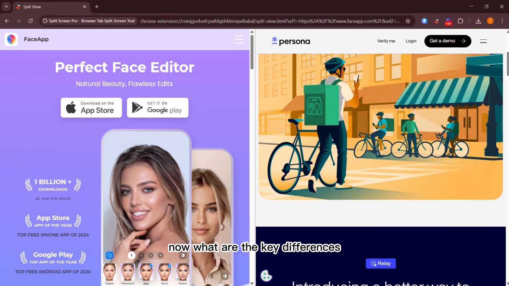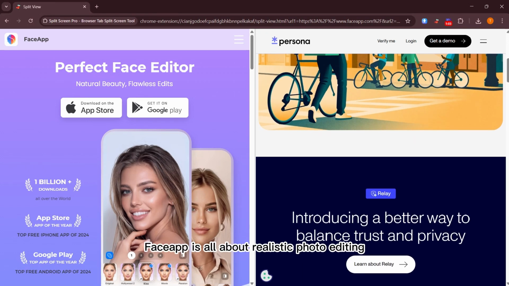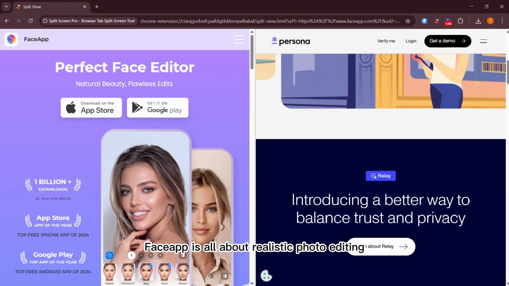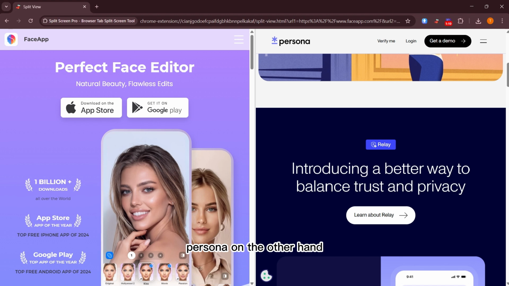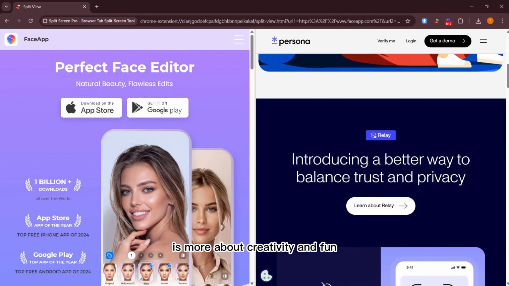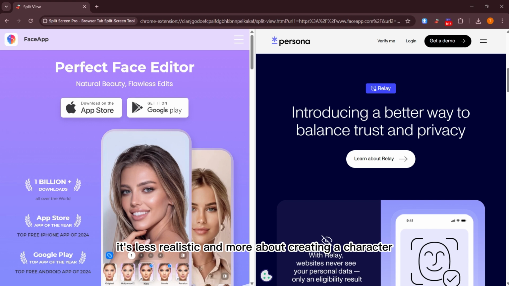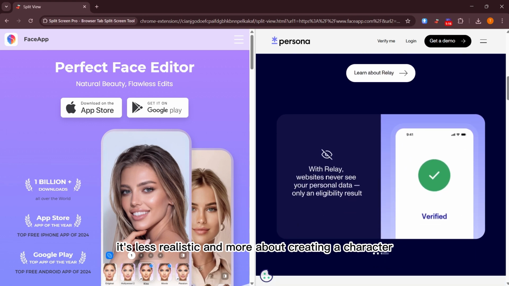Now, what are the key differences? FaceApp is all about realistic photo editing. It gives you a true to life look. Persona, on the other hand, is more about creativity and fun. It's less realistic and more about creating a character.